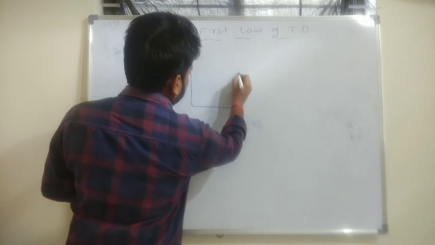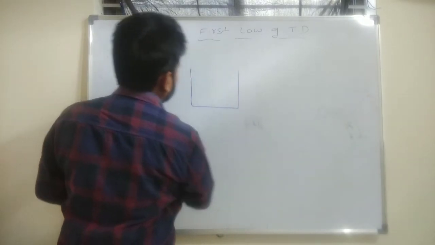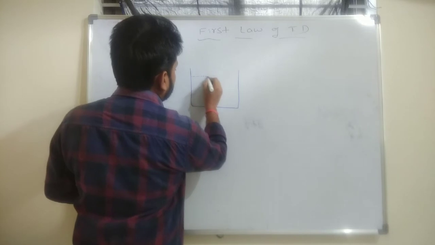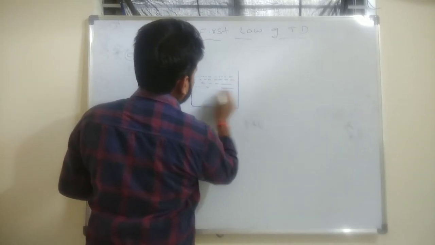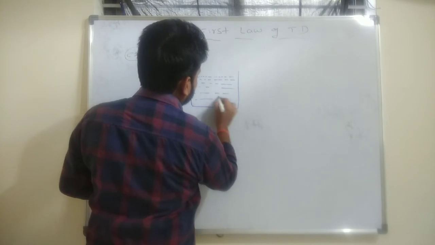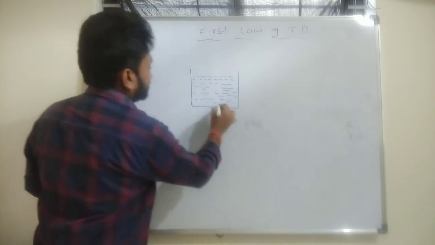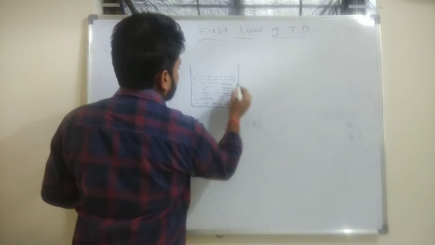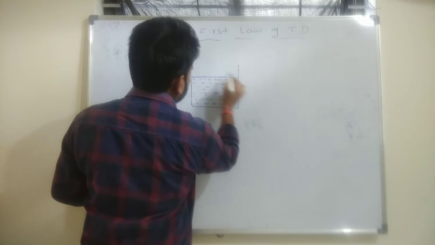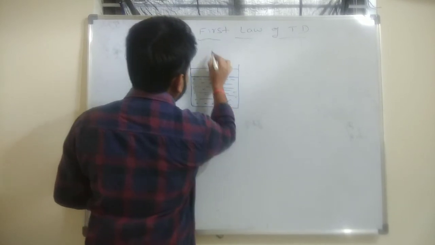I have considered a cylinder here, and inside the cylinder a gas is placed. At the top of the cylinder there is a piston arrangement.